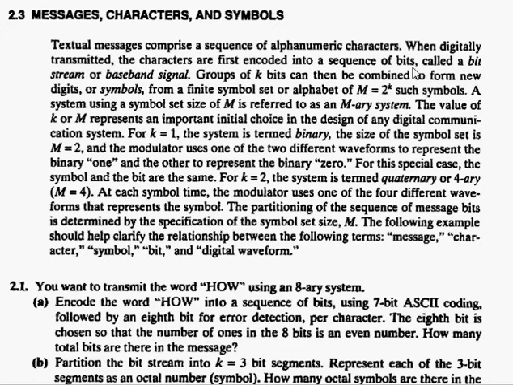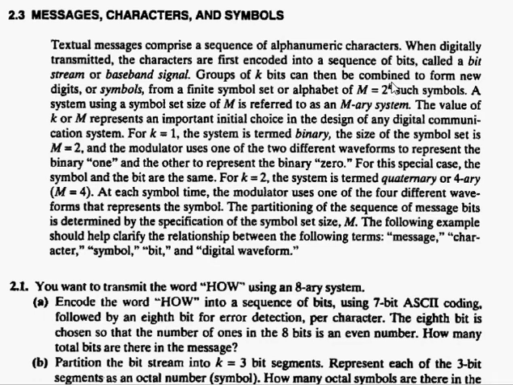Instead of transmitting one bit at a time, I group 2 bits or 3 bits or 4 bits or 5 bits at one time and transmit that group of bits as a symbol. This is what we call a new symbol. If I read this line, groups of k bits can be combined to form a new digit or symbol from a finite symbol set or alphabet of M = 2 raised to power k. So let's say I choose k equal to 1. That is the case when I am transmitting only one bit at a time. It means I am doing binary transmission.